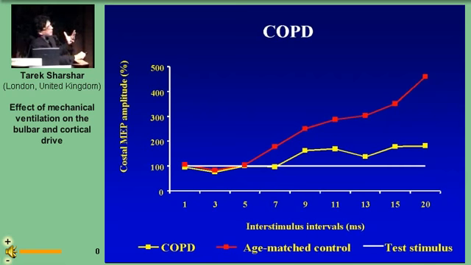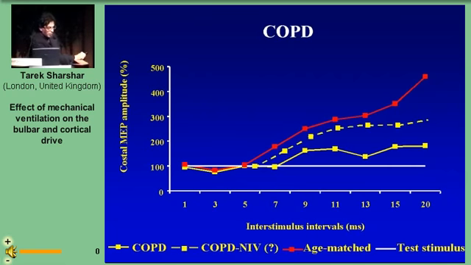This suggests that the excitability of the facilitatory intracortical circuits or neurons is lower in COPD patients. Because mechanical ventilation may be required at end-stage COPD, it will be worthwhile to assess whether mechanical ventilation restores the excitability of the facilitatory intracortical neurons.